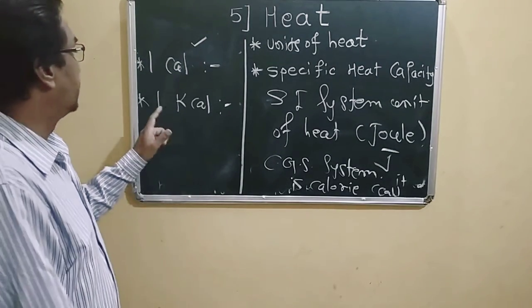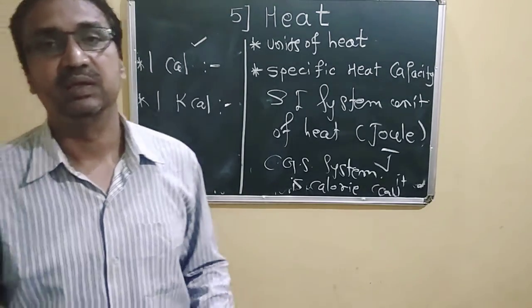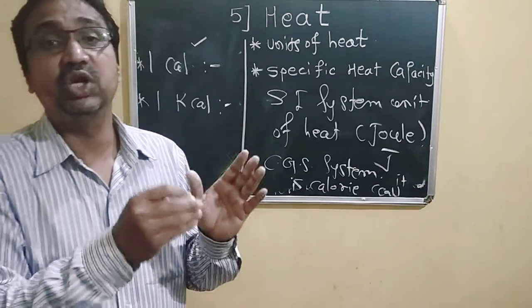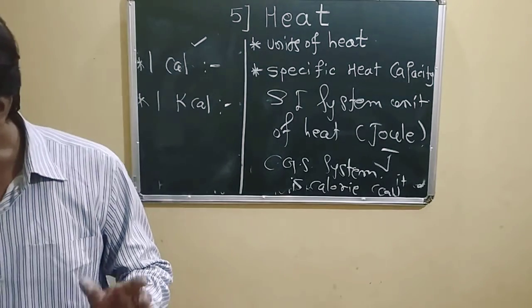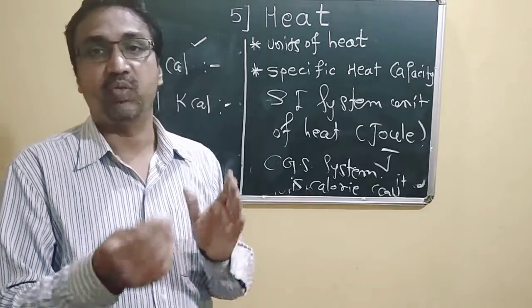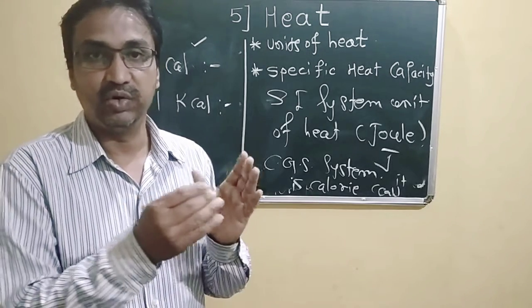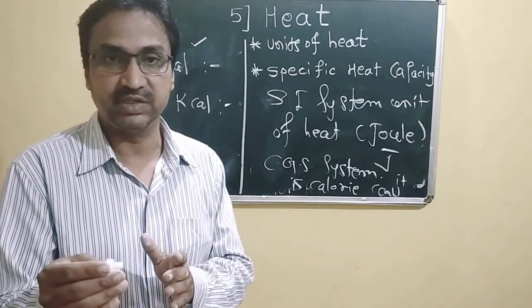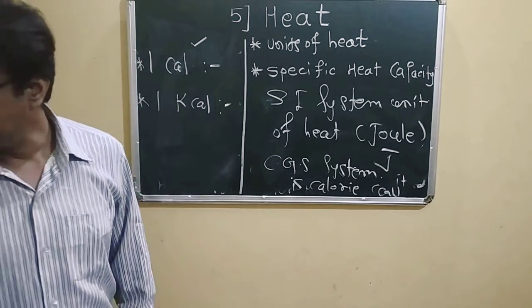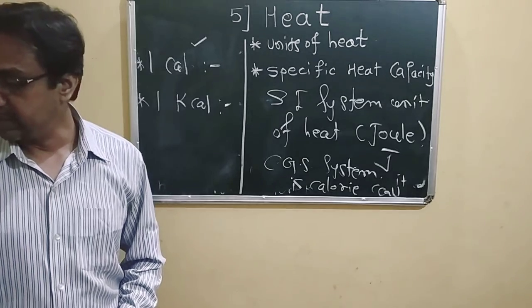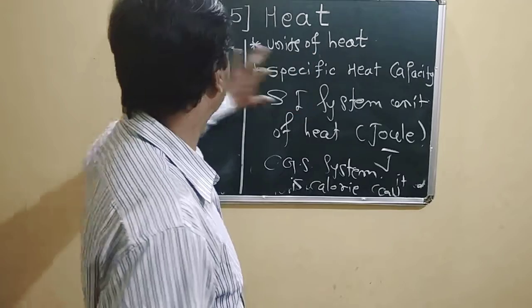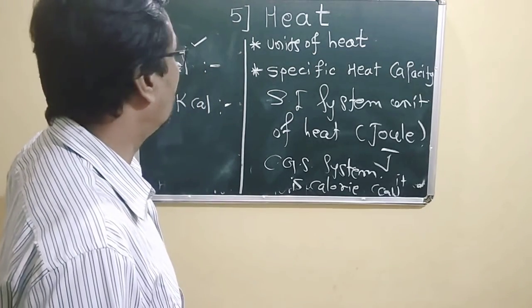Same thing, 1 kilocalorie. 1 kilocalorie is the amount of heat required to raise the temperature of 1 kilogram of water, instead of 1 gram, by 1 degree Celsius, from 14.5 degrees Celsius to 15.5 degrees Celsius, and it is called 1 kilocalorie of heat. Okay, so in this way there are the units of 1 calorie and 1 kilocalorie.